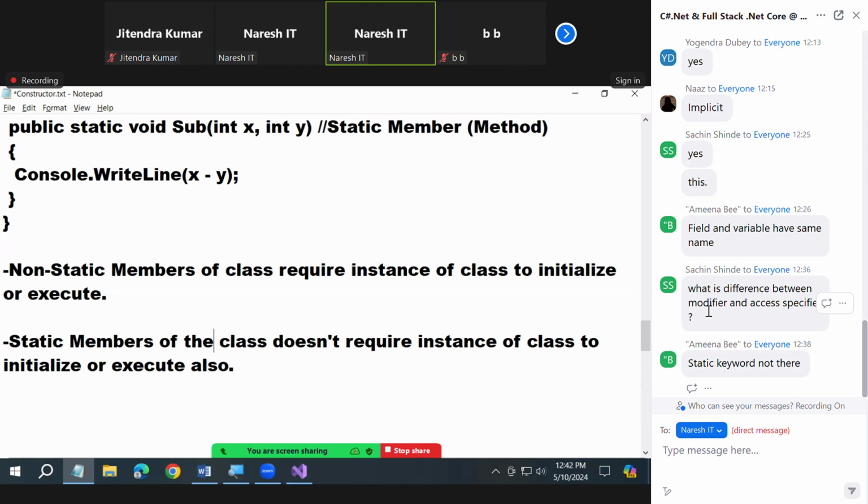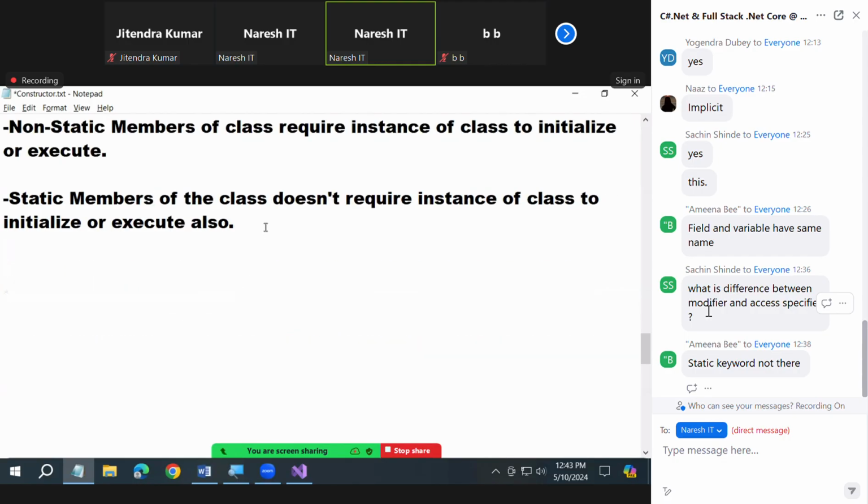Why? Because from Monday we started writing non-static members. Last week we completely wrote the code in the main only. Main is a static member, so an instance is not required and it will execute. But today we started writing the code outside of the main, and then the question starts: is it static or non-static? If we define static, we can directly call. If we define non-static, we should create the instance.